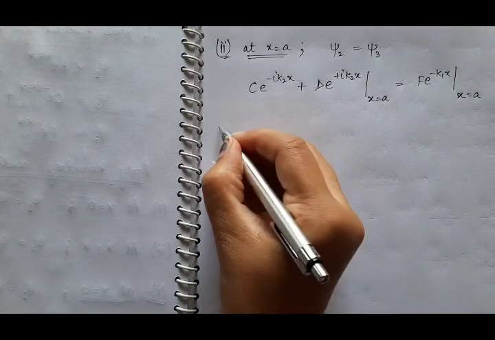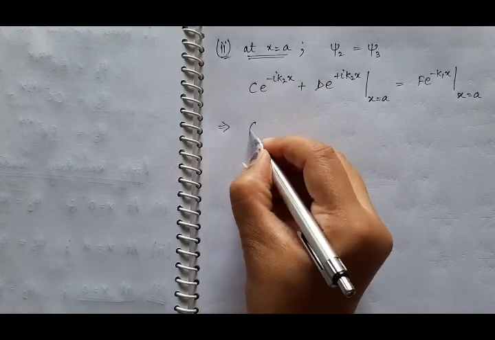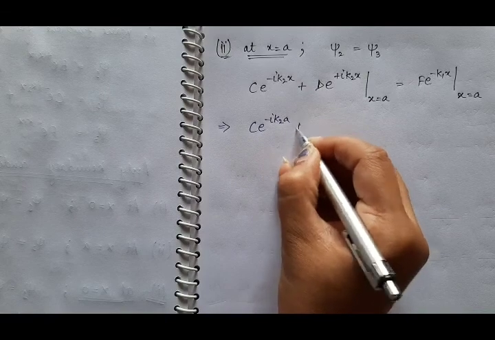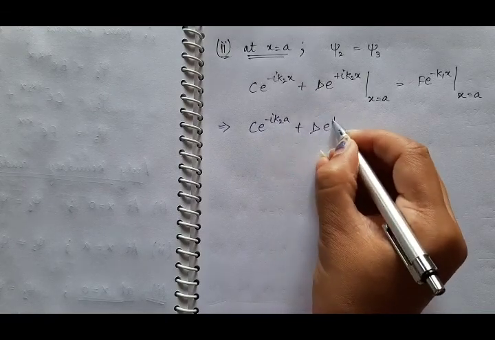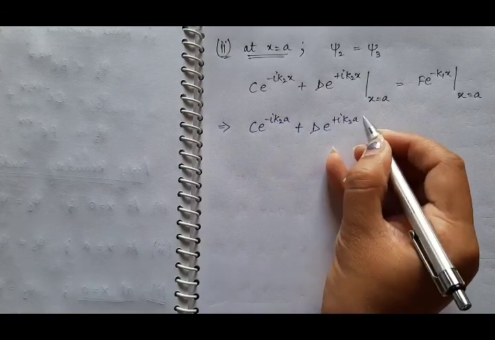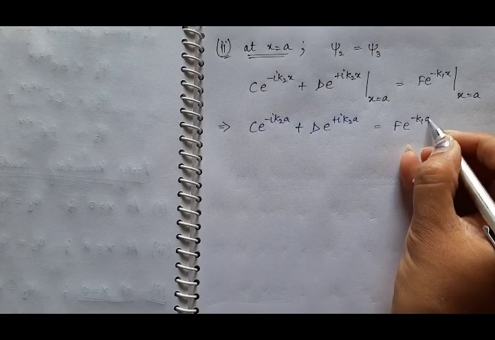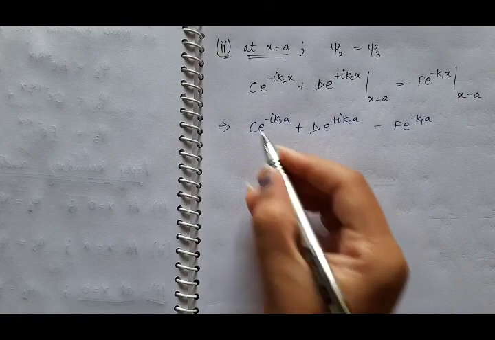So put x is equal to a here and you will get c e raised to power minus iota k2a plus d e raised to power plus iota k2a is equal to f e raised to power minus k1a. And suppose this is equation 16.